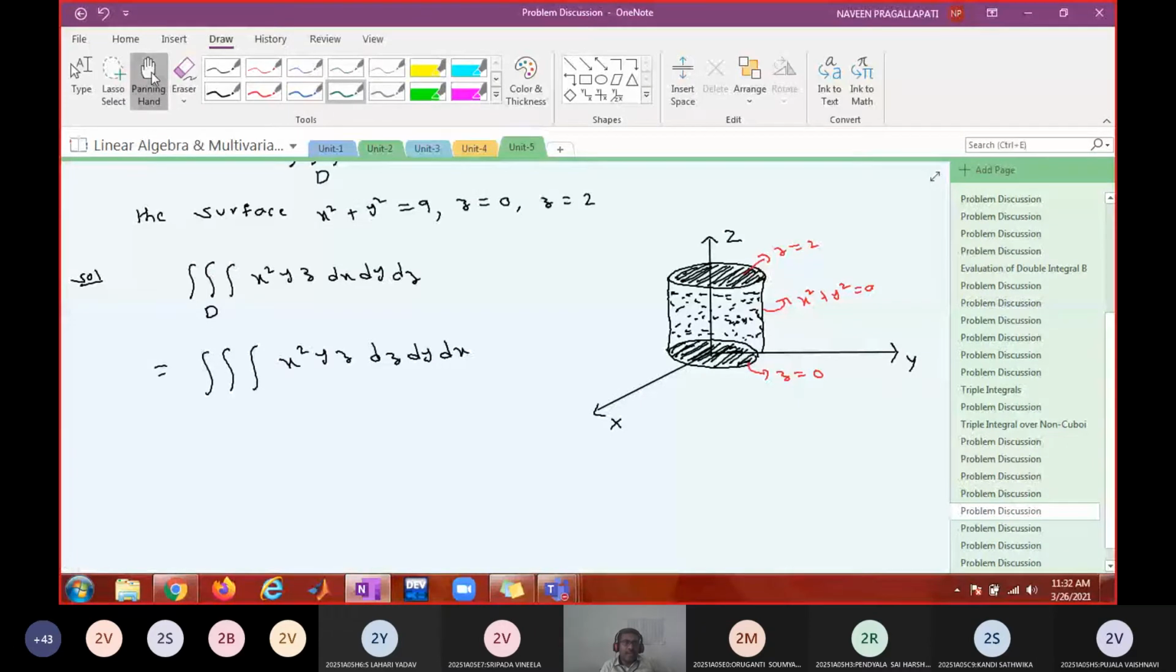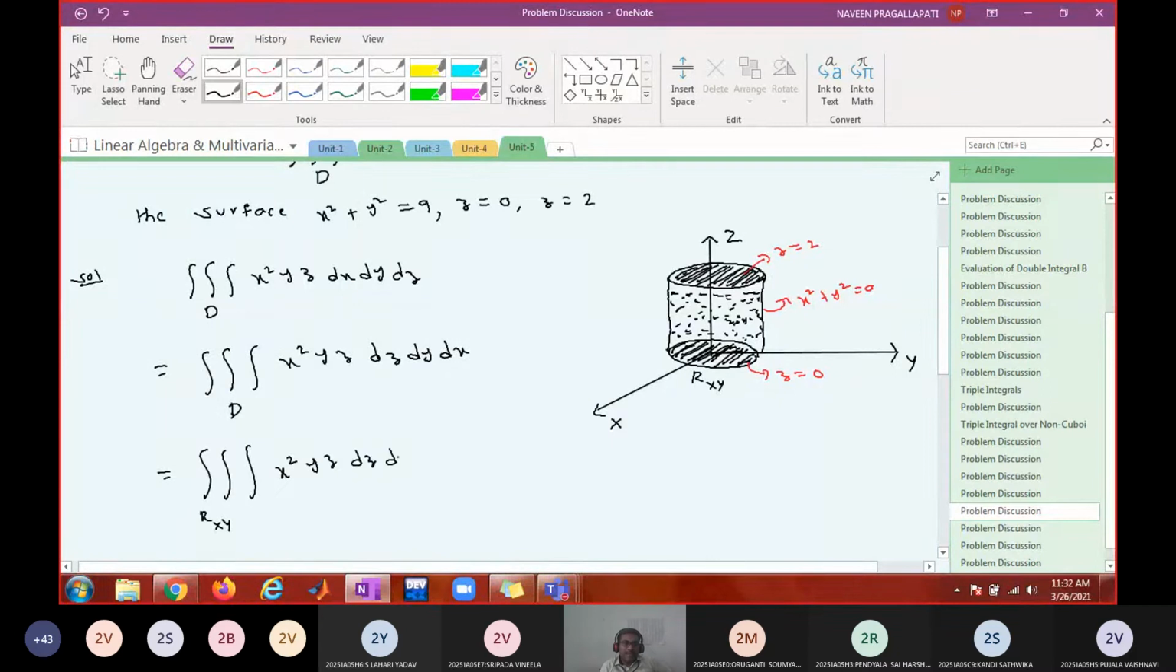So then what do you have to do? How do I find the z limits? For z limits, I have to draw a line parallel to the z-axis. Let me write the integral first. Let this region be called Rxy. At present, I am not going to write the limits of integration for these two integrals. I am interested in writing only the limits of integration for z, in dz dy dx.